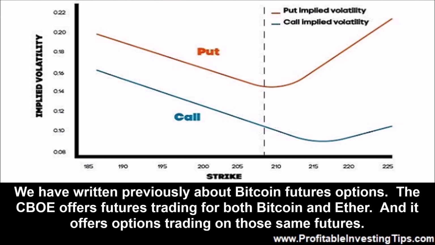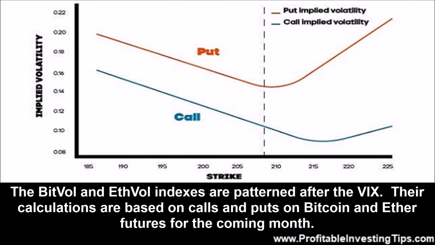Ether and Bitcoin implied volatility. We have written previously about Bitcoin futures options. The CBOE offers futures trading for both Bitcoin and Ether, and it offers options trading on those same futures. The BitVol and EthVol indexes are patterned after the VIX. Their calculations are based on calls and puts on Bitcoin and Ether futures for the coming month.